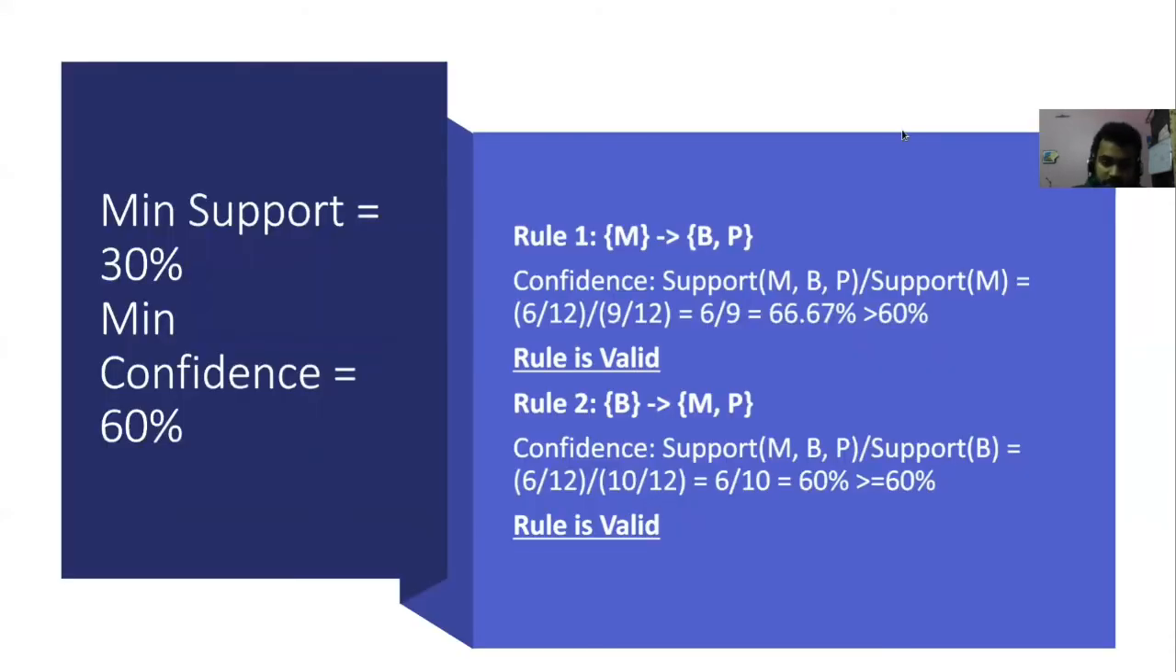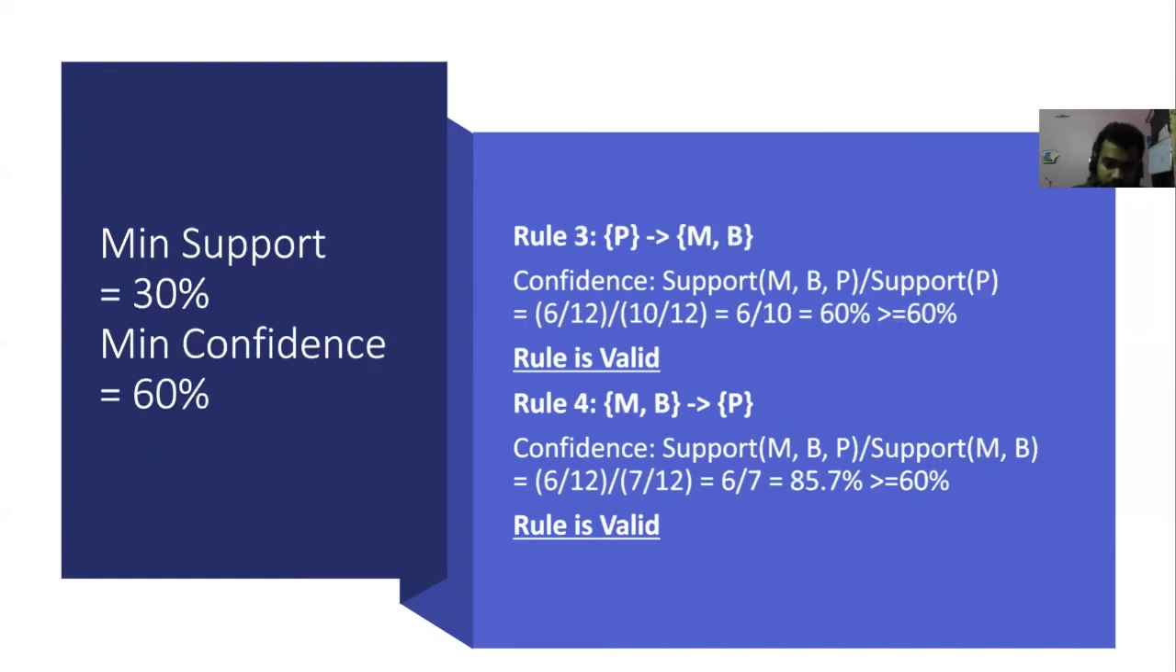So the support of M, B will be 7 by 12. The result will be 6 by 7, which is 85.7%, which is greater than or equal to 60%, the minimum confidence level. So this rule is also valid. This rule M, B tends to P is also valid.